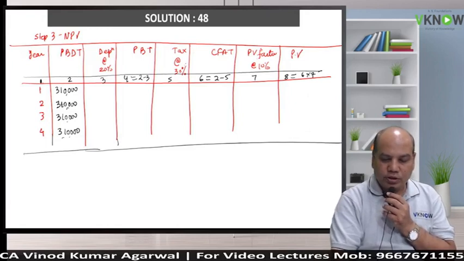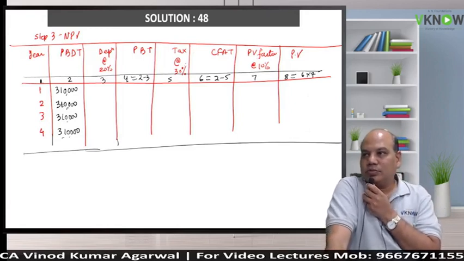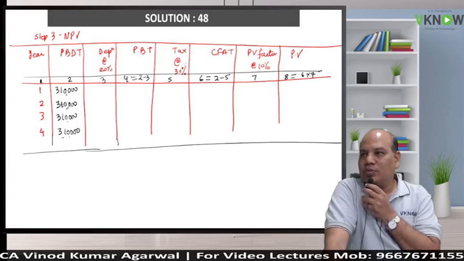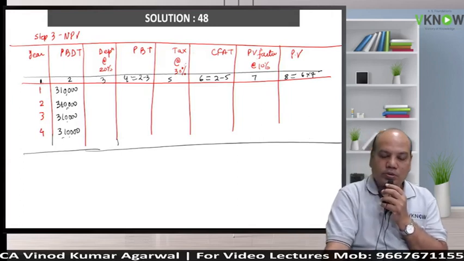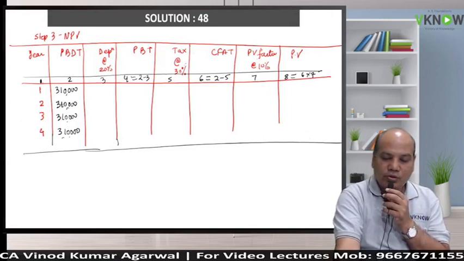So depreciation, we have prepared one working note. Increase in block of asset for depreciation. Do you remember? How much was that? Working note 1. 7 lakh into 20%.